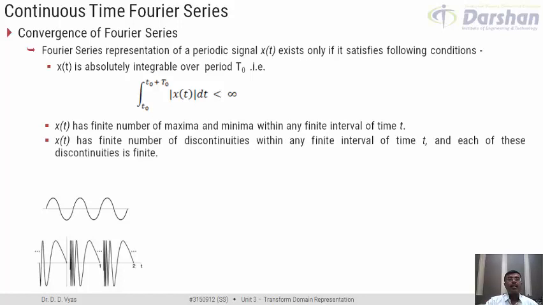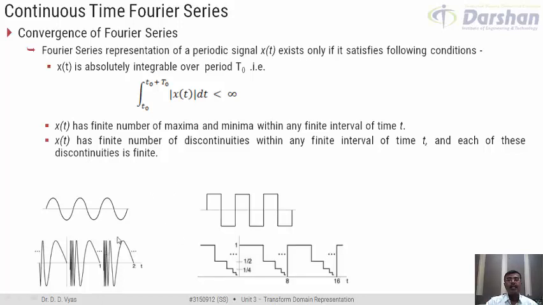Fine. Let us take the third condition for convergence of Fourier series. The third condition says that x of t should have a finite number of discontinuities within a finite interval of time, say for example, one period. What do we understand by discontinuity in x of t? Discontinuity basically represents those instances of time when there is a sudden change in the value of x of t. Let me try to explain this by taking an example.